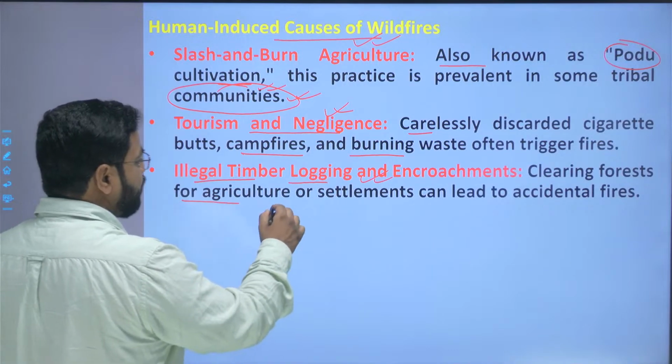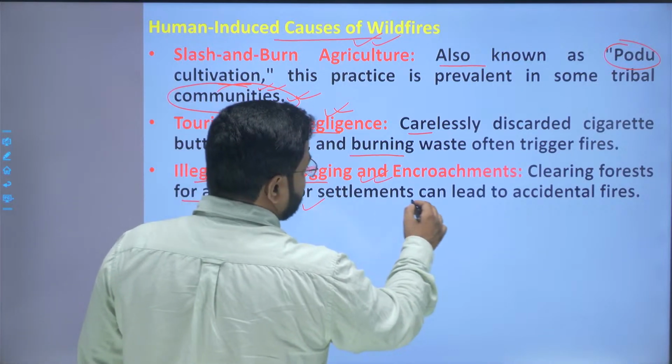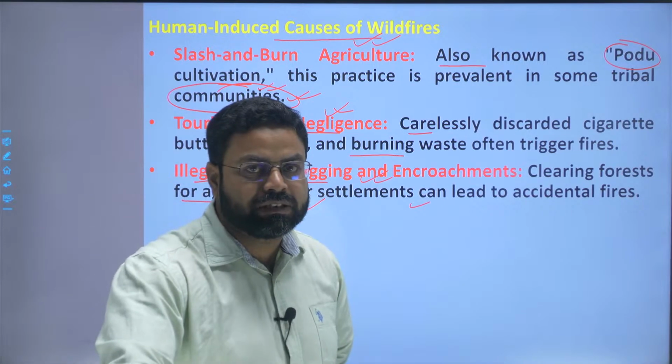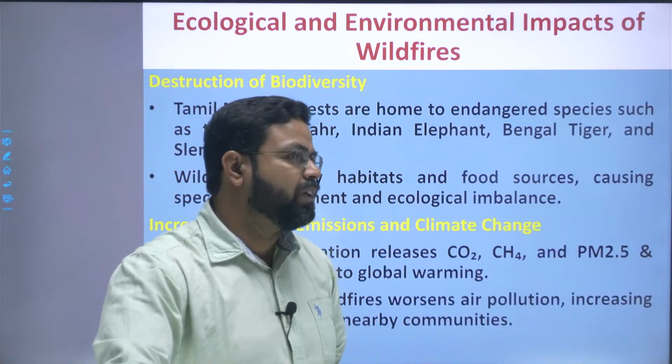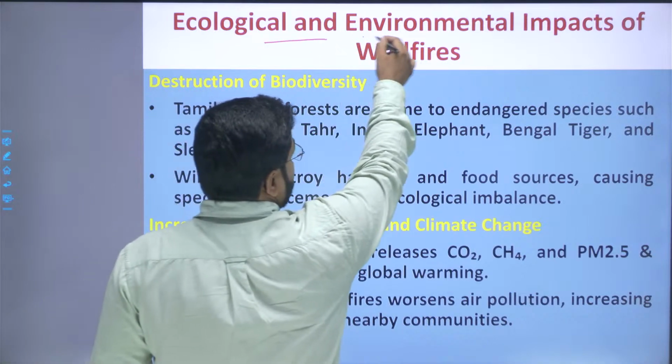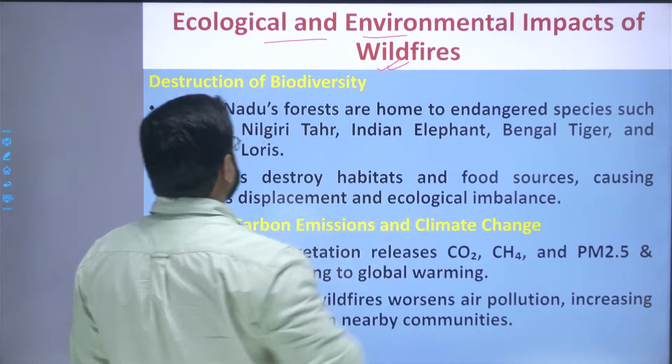Basically, clearing of the forest for agriculture and for settlement can lead to accidental fires in the forested regions. This is again an anthropogenic cause. Now, the ecological and environmental impact of these forest fires.